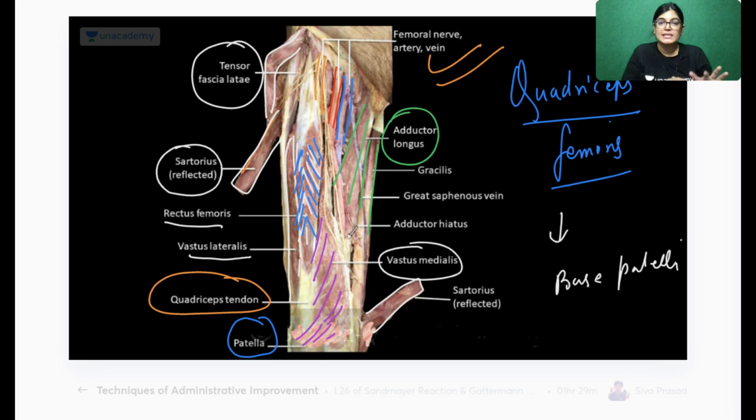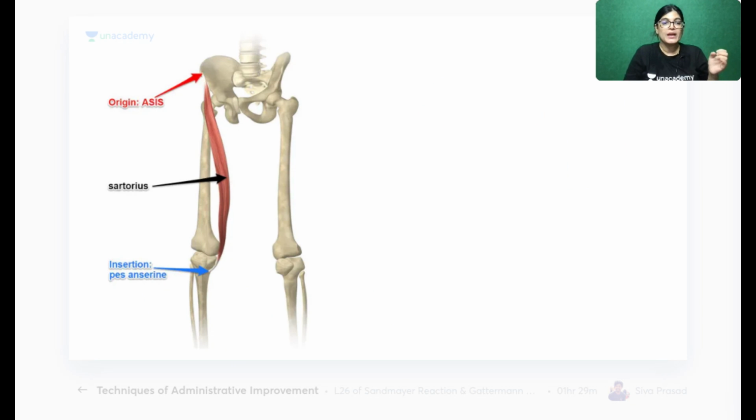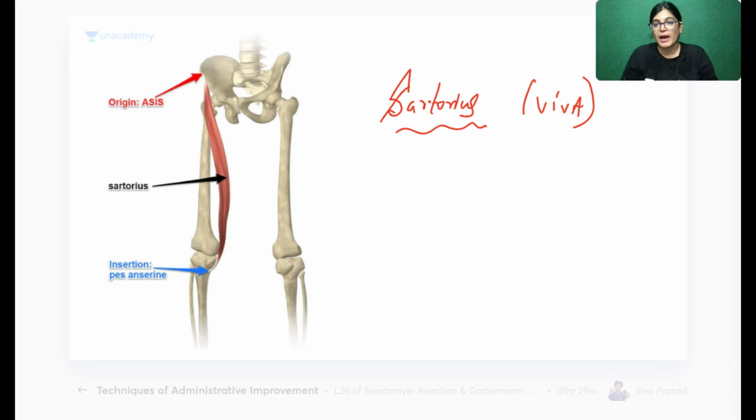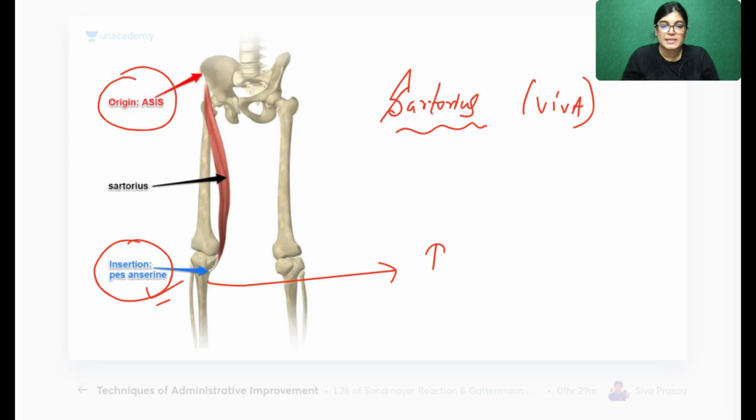My dear friends, after seeing so many images, let's move on to the origin and insertion of the muscles of the anterior aspect of the thigh. Let's start with the first important muscle, the sartorius. The sartorius muscle is very important for your viva, and the lower limb viva starts from the sartorius. What is the origin? Anterior superior iliac spine. Where is it inserting? Pes anserinus. To be more specific, its insertion is in which bone? Can anybody tell me? You can see here, which bone is it?